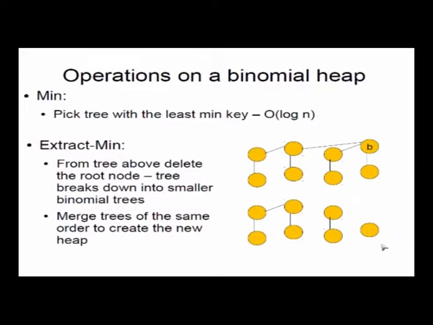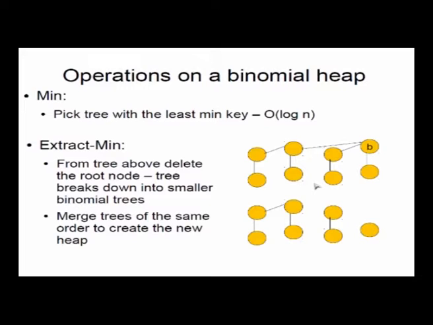So by doing the merge operation, which we already saw is order log n, you take this heap which has 3 trees in it and merge it with the heap which you already have, minus this tree. So from your given heap you remove this tree, break this node, and you will get these 3 trees. Make a heap with these 3 trees and merge it with the original heap minus this tree, and that merge operation is going to be order log n.